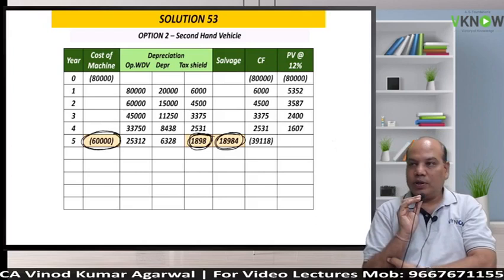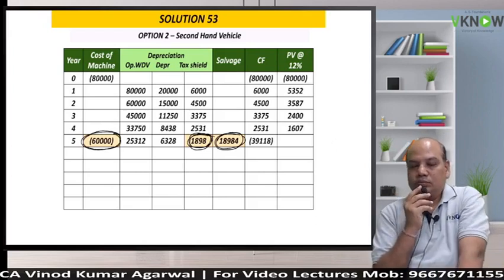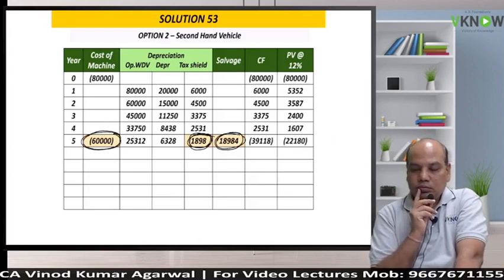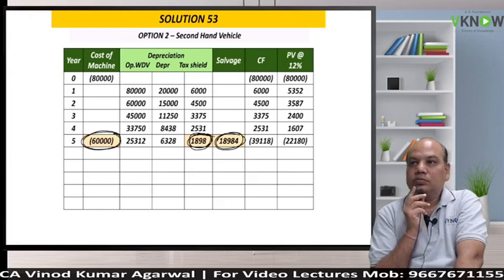And then you multiply by the fifth year factor. So that is 0.56. Multiply and give me the answer. 39118 into fifth year factor. Once again, into fifth year factor.